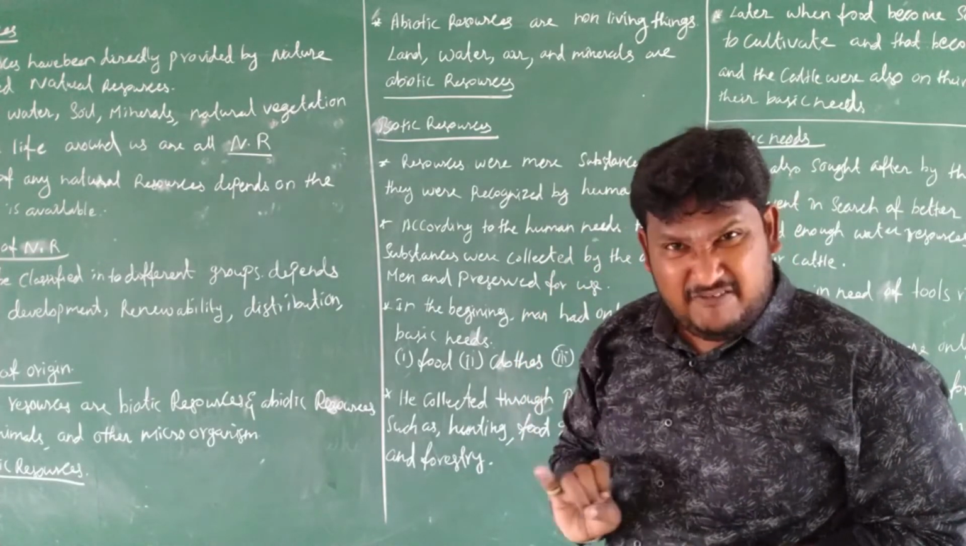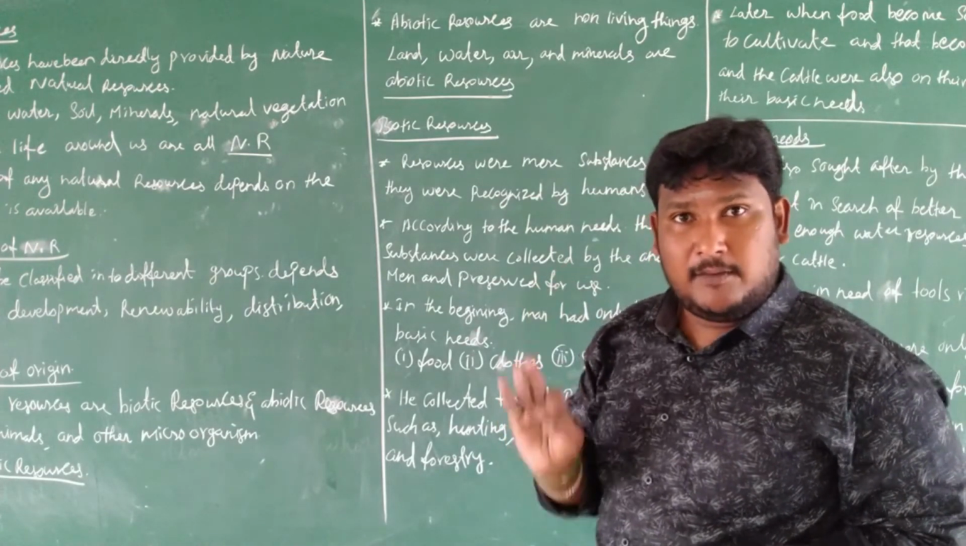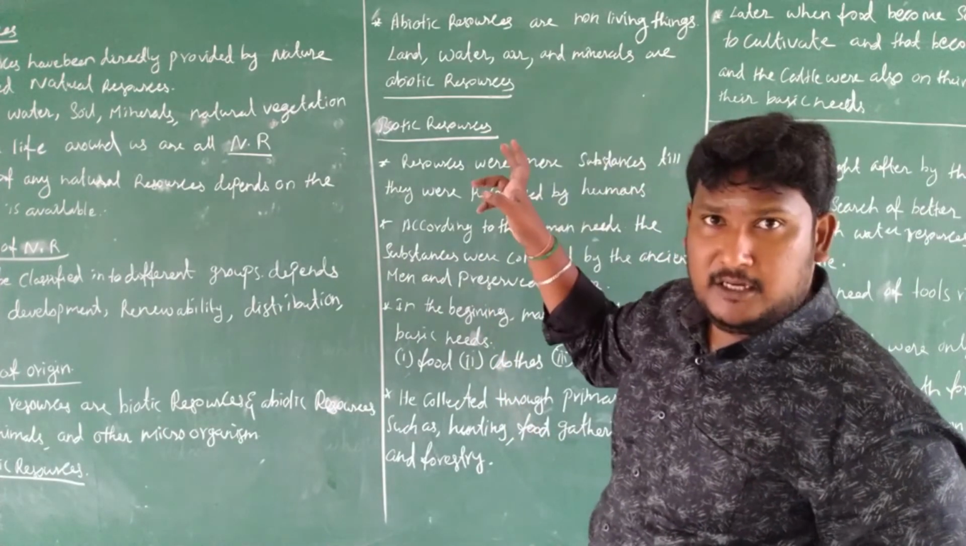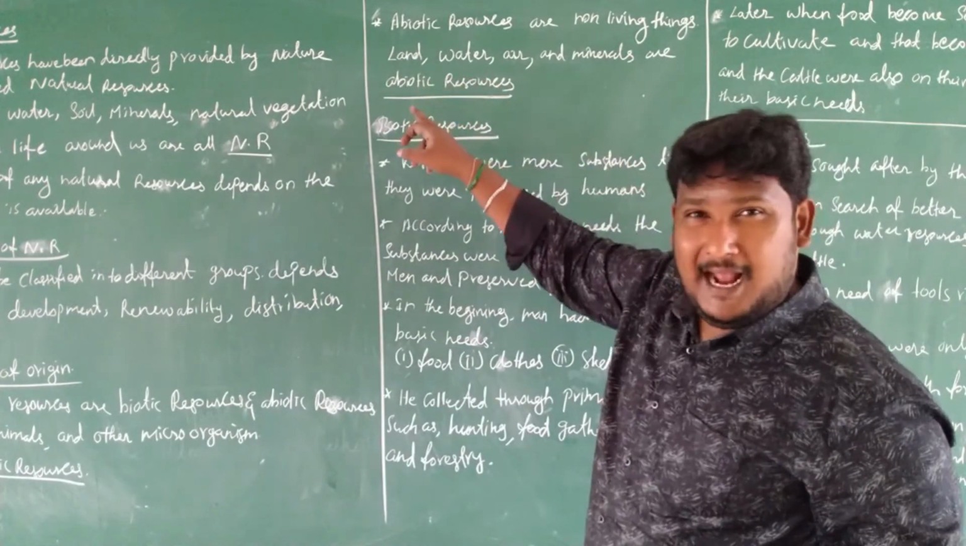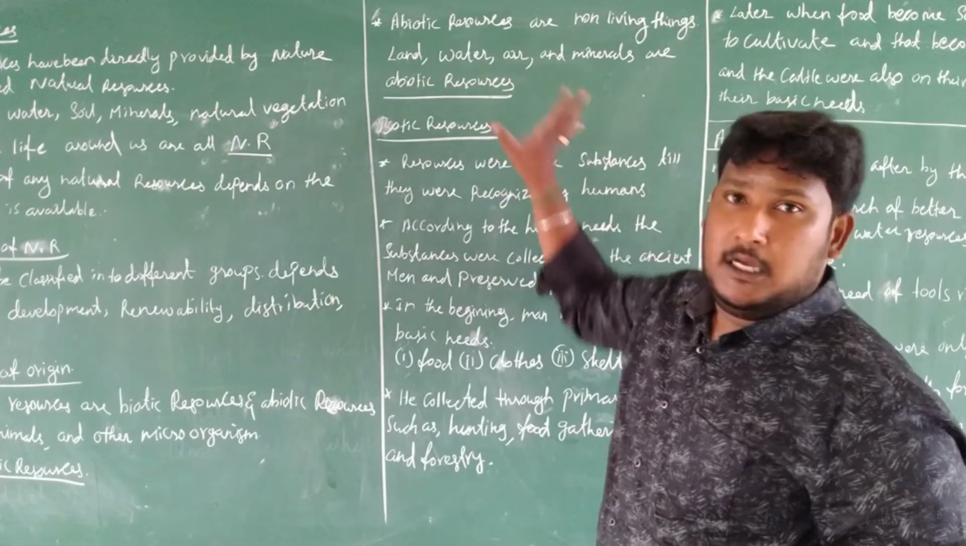Biotic means living things. Living things, meaning animals, plants, and microorganisms, are called biotic resources. The second is abiotic resources. Abiotic means non-living things: land, water, air, and minerals are abiotic resources.